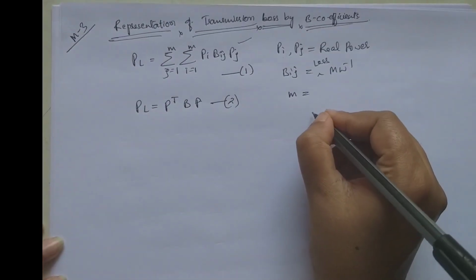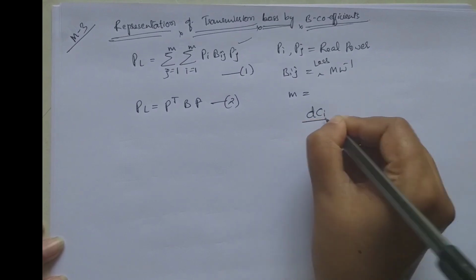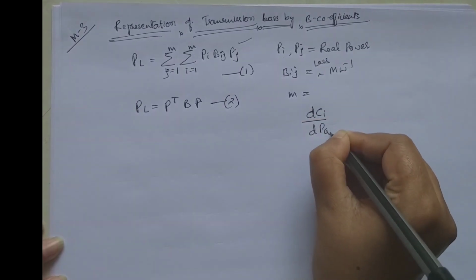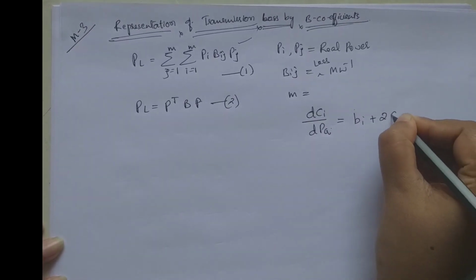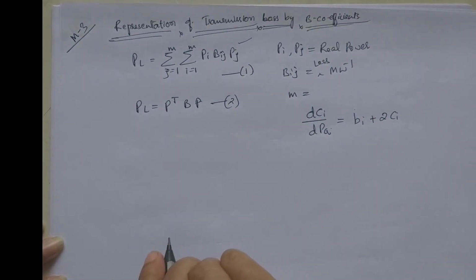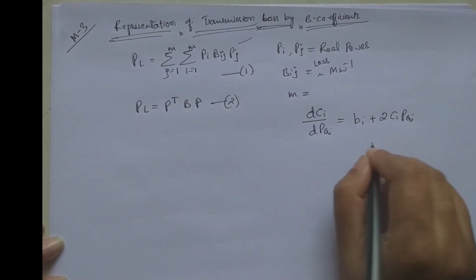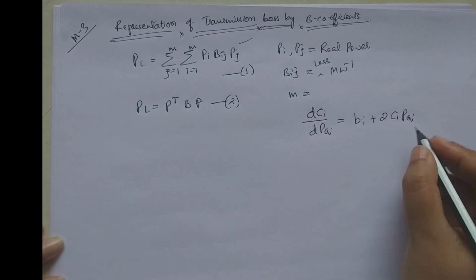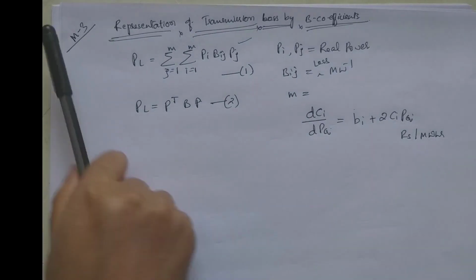Also we know that the incremental cost dCi divided by dPgi is equal to Bi plus 2Ci Pgi. The unit is rupees per megawatt hour. How do we get this equation?